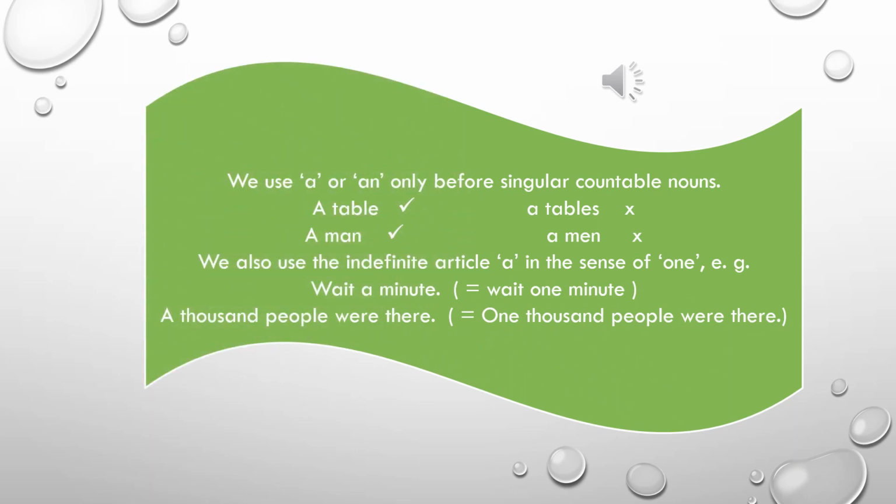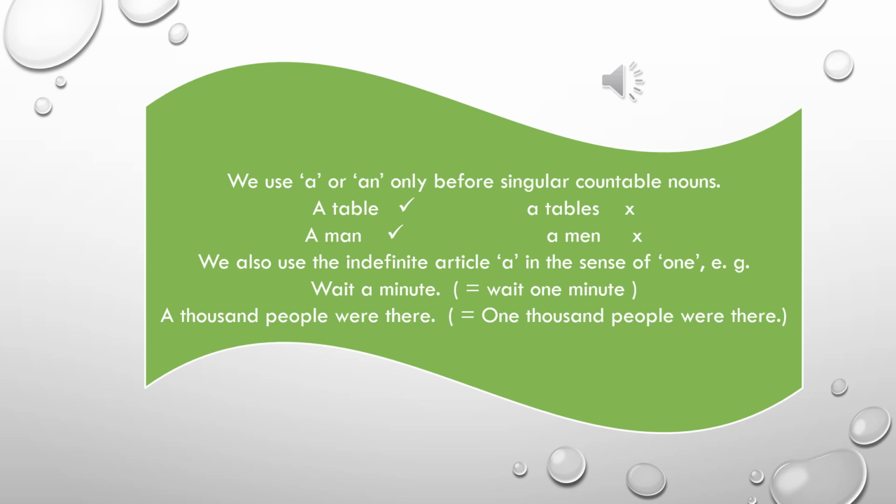There are some more rules for using the indefinite articles A and AN. Here we will be discussing those rules. We use A or AN only before singular countable nouns, like a table, a man. Not a tables, a men. Tables and men are plural, so we will not use article A. That's why I have put a cross in front of them. A table, a man is singular. That's why I have put a tick in front of them. So use of A is correct.